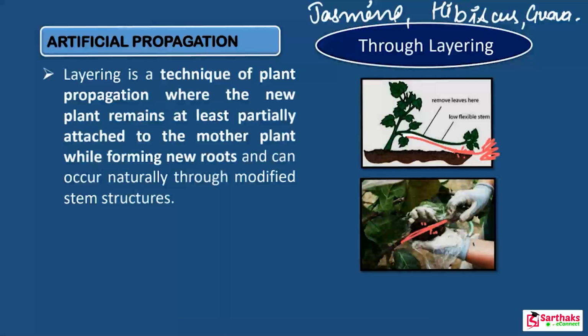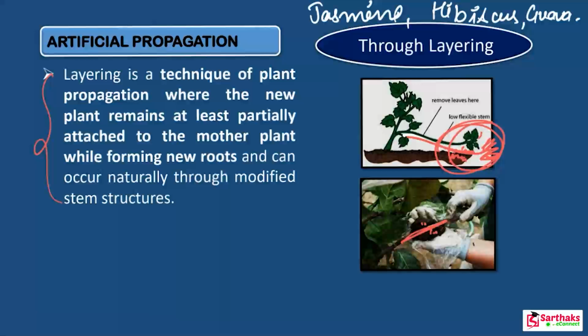And after some time, new roots start developing from the part of the branch which is buried in the soil. Then the branch is cut off from the parent plant, and the part of the branch which has developed roots will grow and become a new plant just like the parent plant. So all these things happen in the case of jasmine, hibiscus and guava. Now let me read all these lines also just for you.